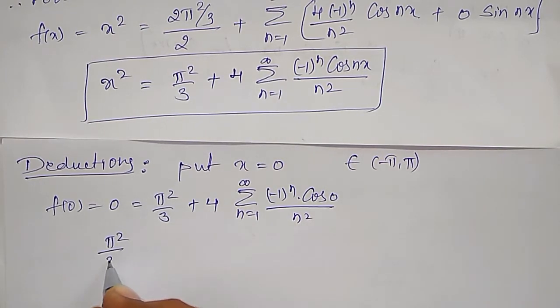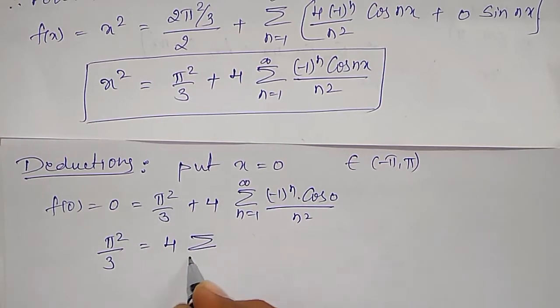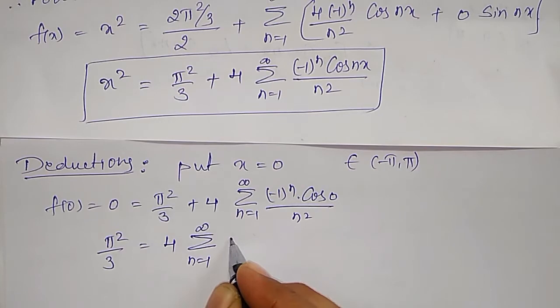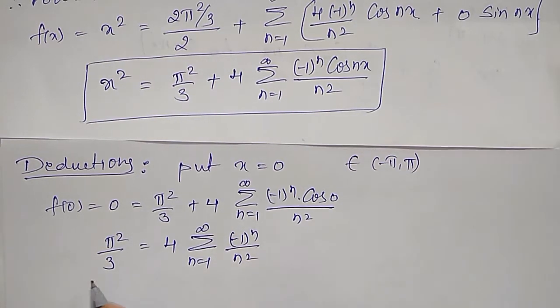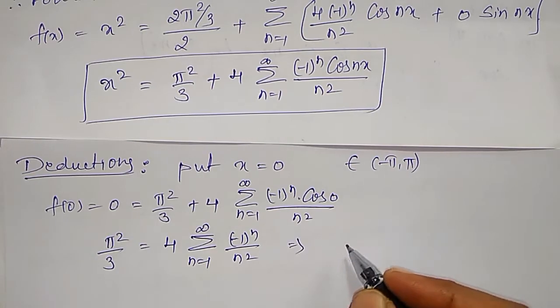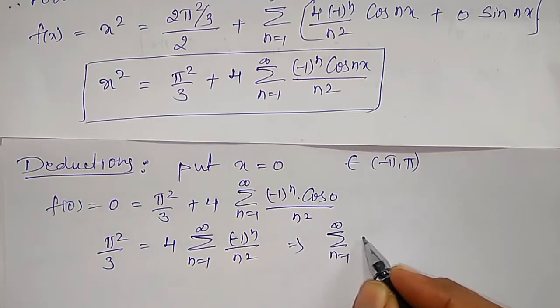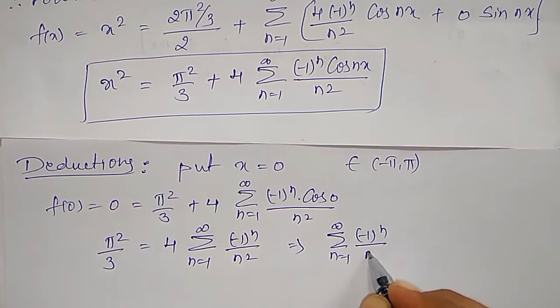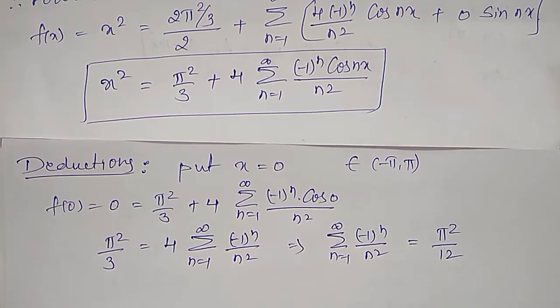Pi square divided by 3 equals 4 times summation n equal to 1 to infinity of (-1)^n divided by n square. This 4 also I will shift to the other side. That will become summation n equal to 1 to infinity of (-1)^n divided by n square equals pi square divided by 12.